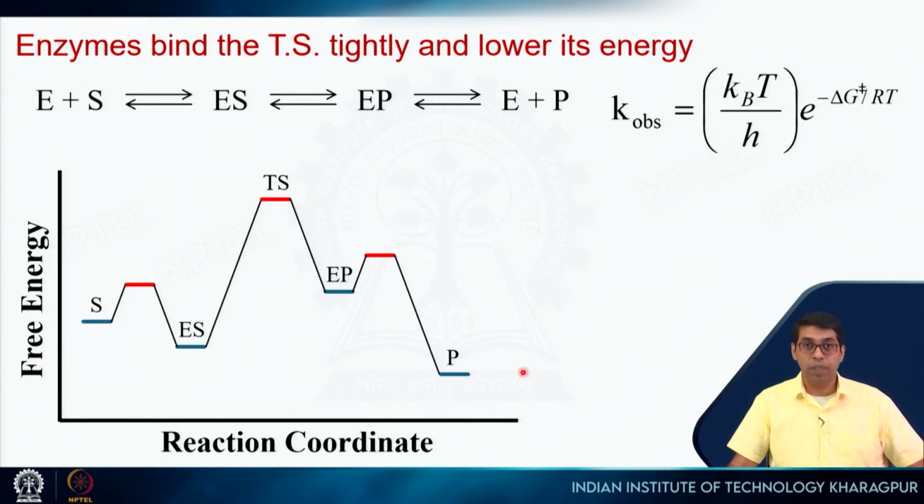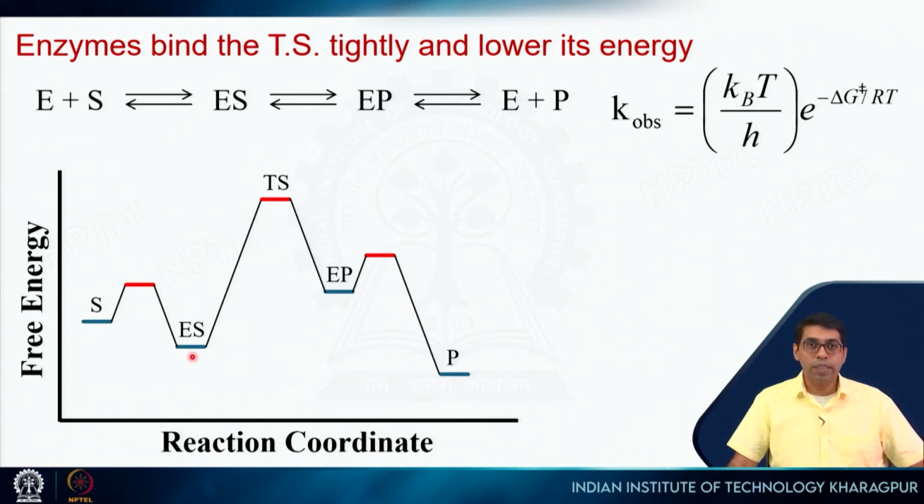So, if I draw the free energy diagram for all these different conformations of the enzyme and the product, right? So, this is our reaction coordinate. So, this is the free enzyme plus substrate, this is the enzyme substrate complex. So, the formation of this complex will go through some energy barrier, then this gets converted to the enzyme product, right? So, the reaction happens. So, this will go through another barrier, and then the product will be released. So, this will also go through another barrier.